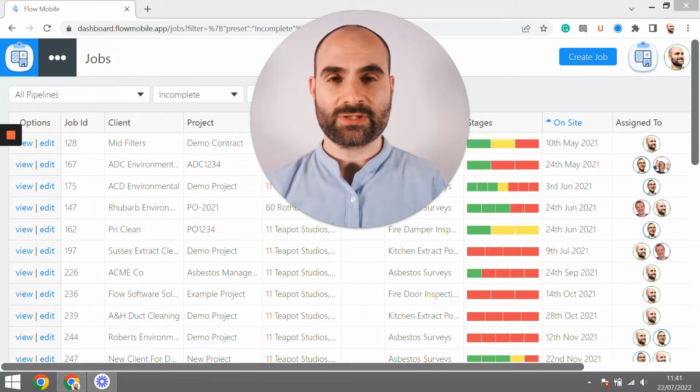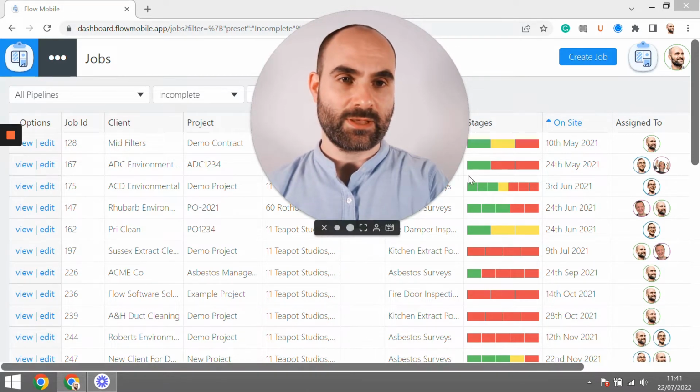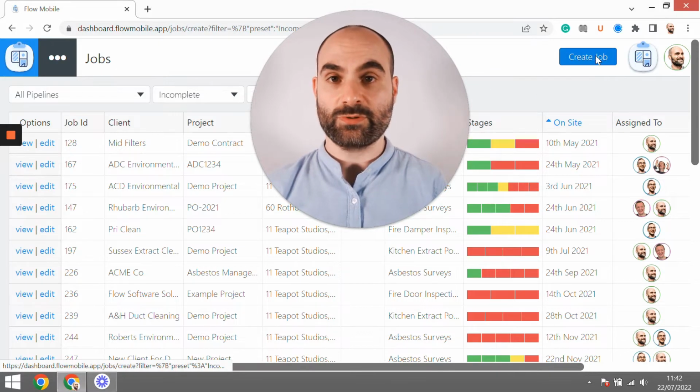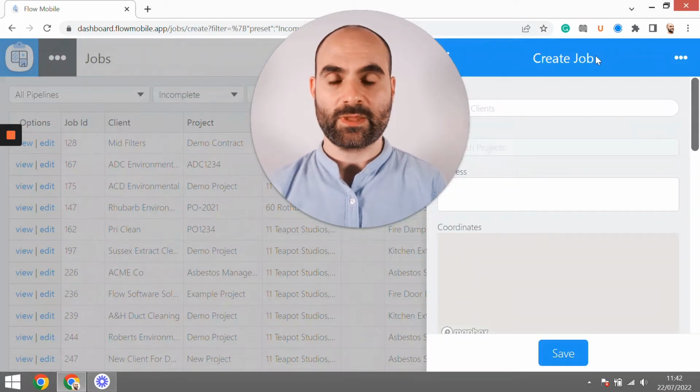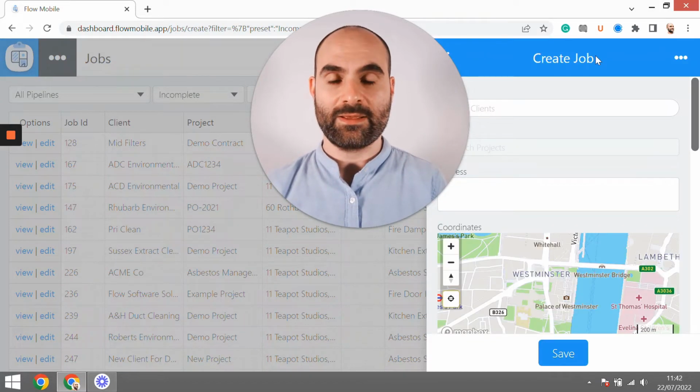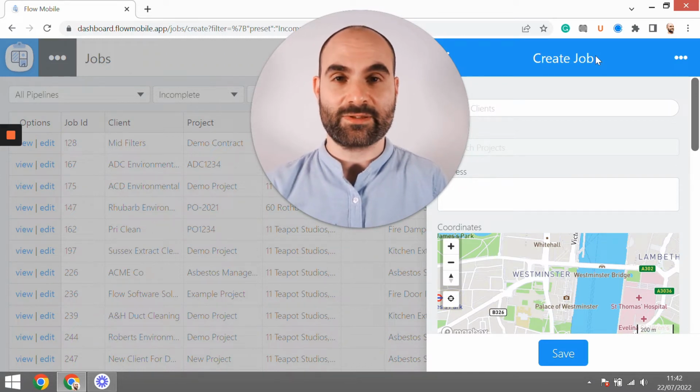To create an unscheduled job, simply tap the Create Job button like you would when you're creating a regular job. You're going to fill out this form in the same way, except you're going to miss the site work date because we don't know what that is yet, and we'll save it without a site work date. So let's start filling out this form. I'll show you which bits are needed.